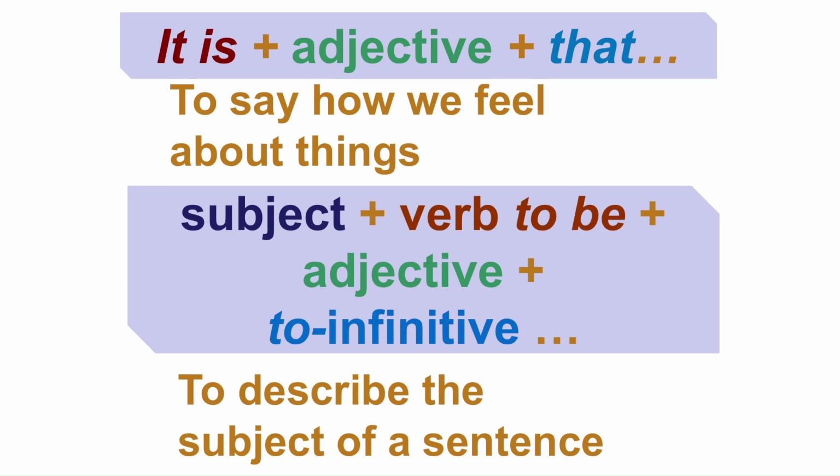So we have two sentence patterns. The first one is it is plus adjective and that. This is about saying how we feel about things. And the second type of sentence pattern is subject, verb to be, adjective and to infinitive. We use it to describe the subject of a sentence.